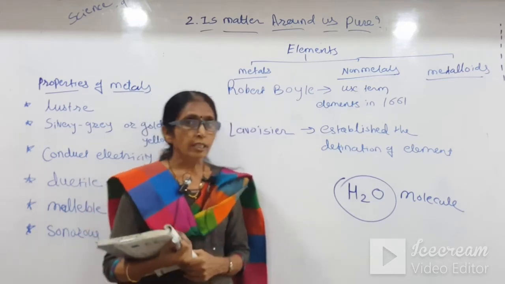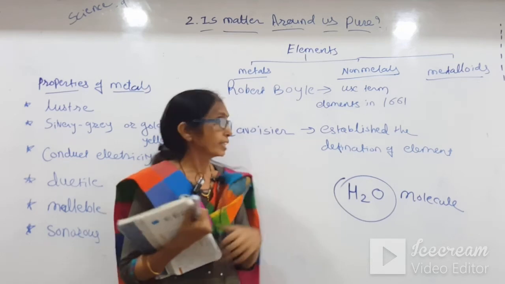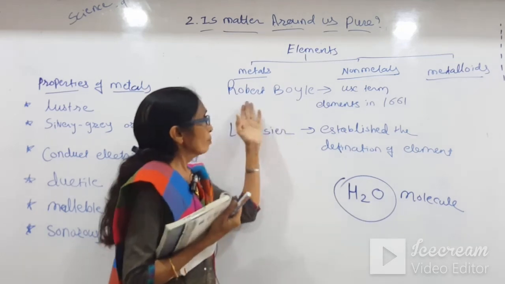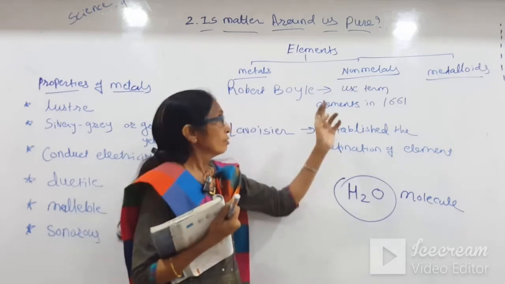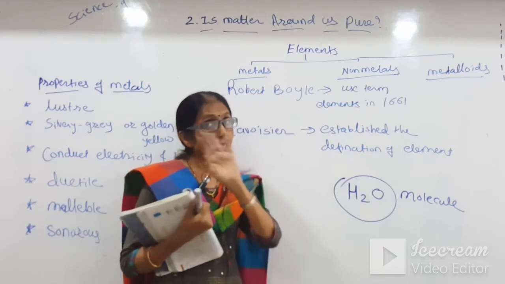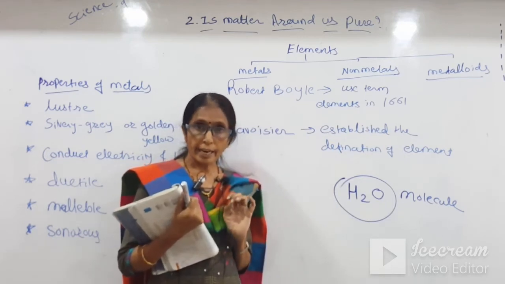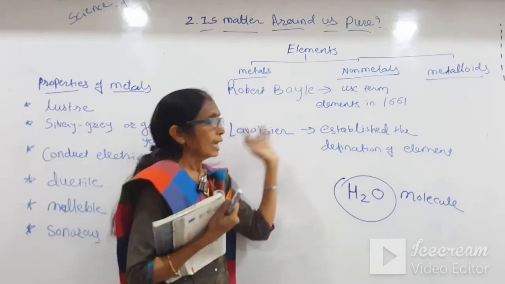Students, before that we will see the contribution of different scientists. First of all, Robert Boyle used the term element in the year 1661, but he did not give the definition of element.